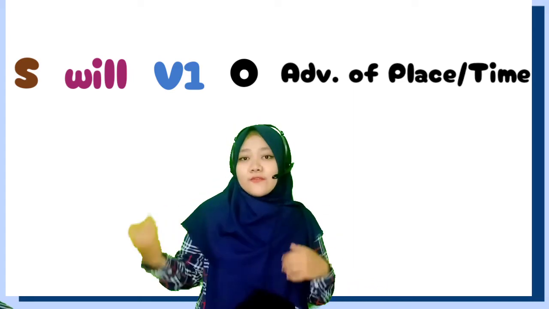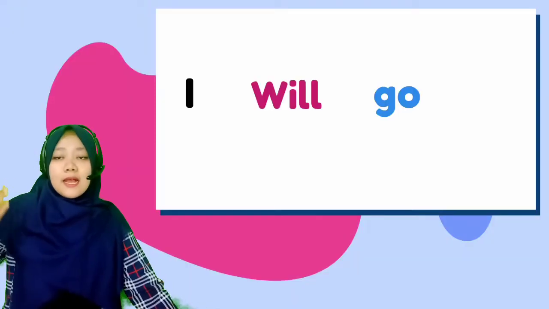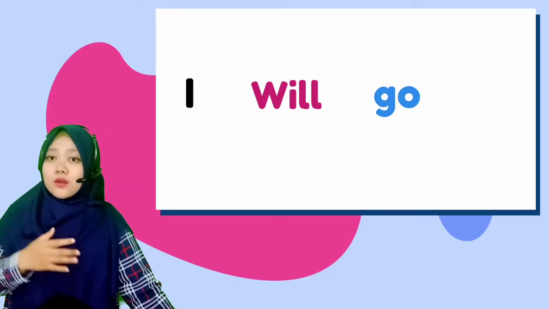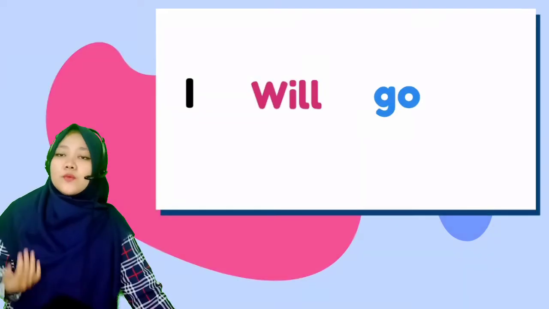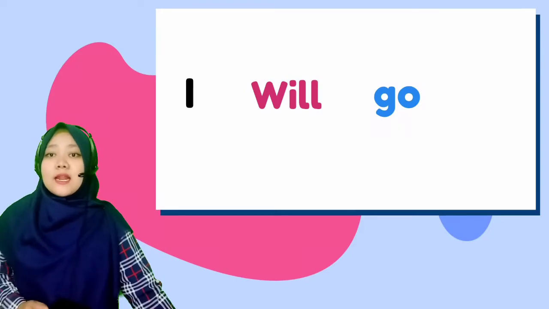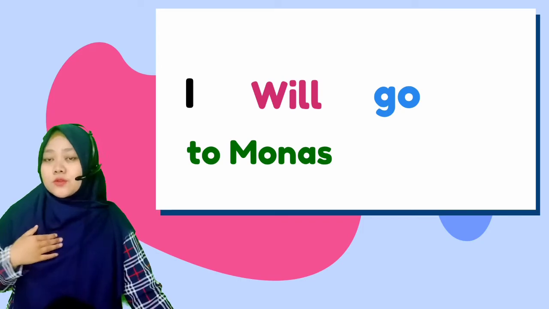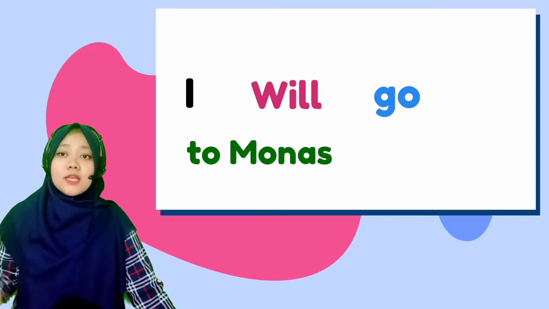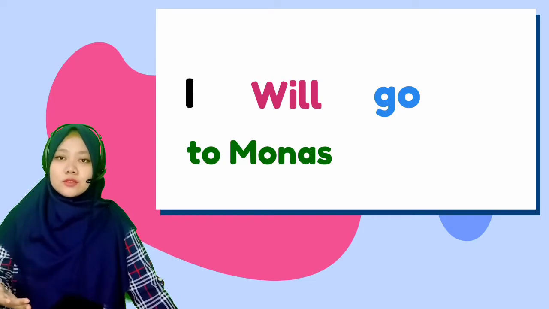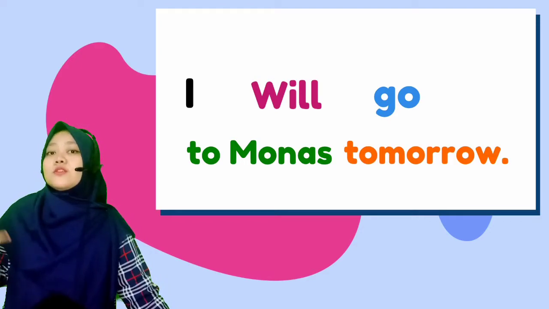So, I will add adverb of place and adverb of time. Example, I will go. I as a subject, will, and then go as a verb 1, and then I will add adverbs of place. Example, keterangan tempatnya adalah Monas. So, I will go to Monas. Saya akan pergi ke Monas. Kapan? Keterangan waktunya. So, I will use tomorrow. Besok. I will go to Monas tomorrow.